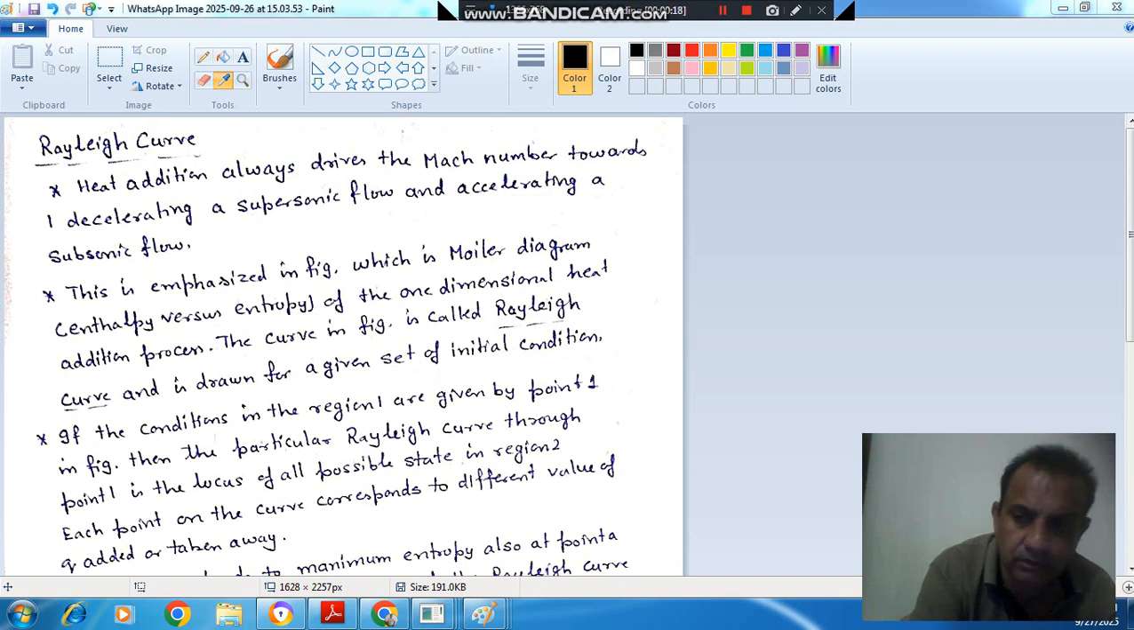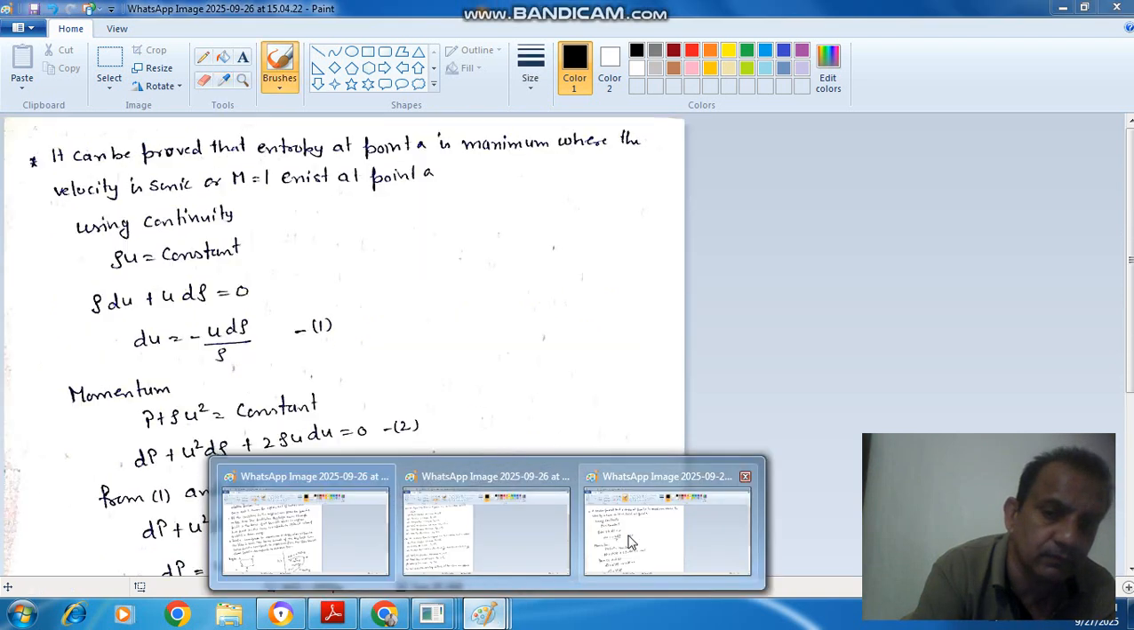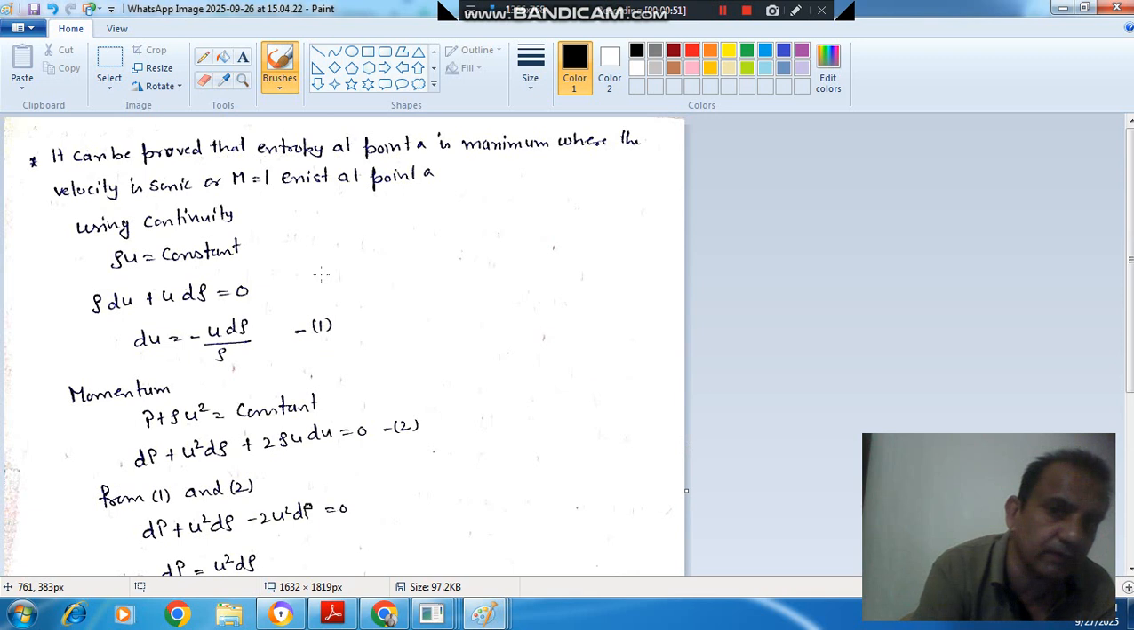We are discussing the topic Rayleigh curve, and in Rayleigh curve first we discuss the supersonic flow, then we discuss subsonic flow, and we got a point A where the entropy was maximum and the sonic condition exists. So at point A, Mach number is 1 and entropy is maximum. This thing we analyzed, but now we are going to prove it that at the point of maximum entropy the sonic condition exists.